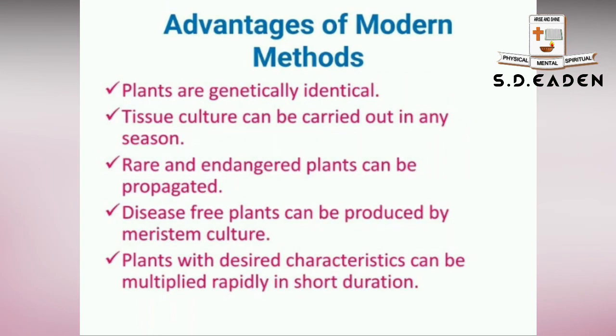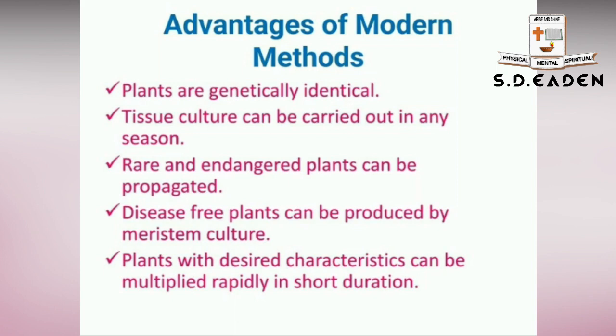Moving on to advantages and disadvantages of modern methods of propagation. First, advantages. Here also the plants that are produced are genetically identical, and it can be carried out in any season. Since it is carried out in vitro, that is under laboratory conditions, tissue culture technology can be carried out in any season.